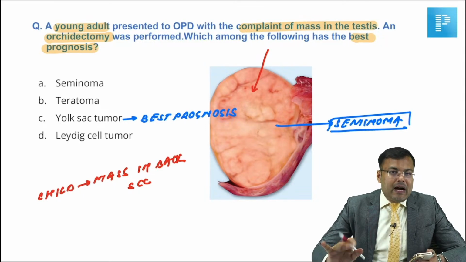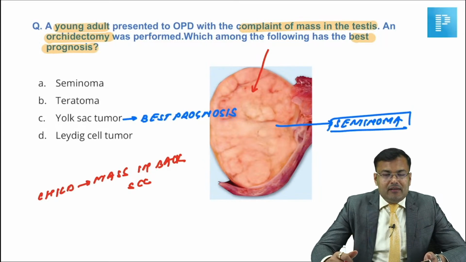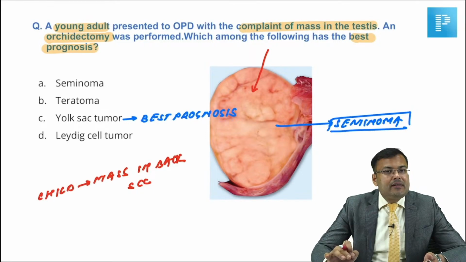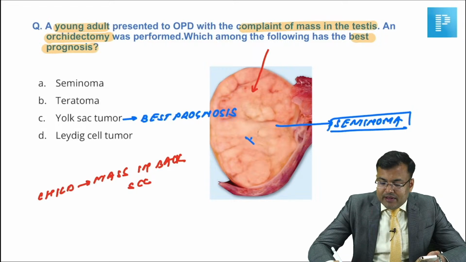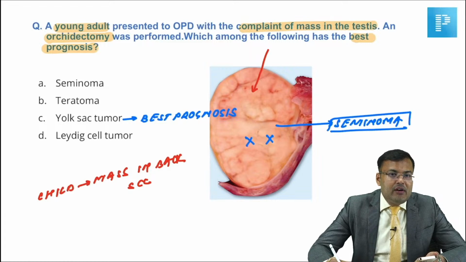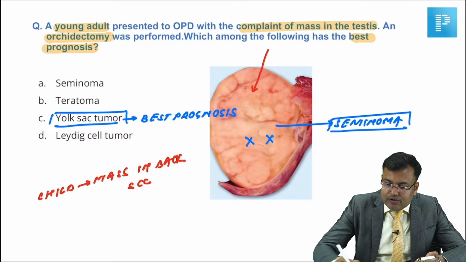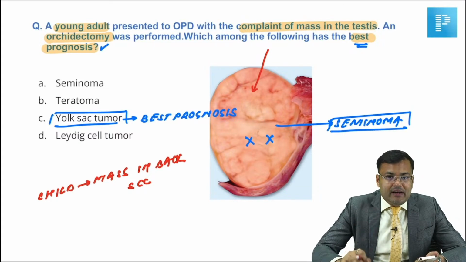So guys, it depends. I'm telling you both options. If this image is given and a young adult is mentioned and the diagnosis is asked, it is seminoma. And if the question asks which testicular tumor has the best prognosis, that is yolk sac tumor. If a different image was there, the correct answer would be yolk sac tumor, because best prognosis is seen in yolk sac tumor. Suppose yolk sac tumor is not in the options, then we can mark seminoma. Right?